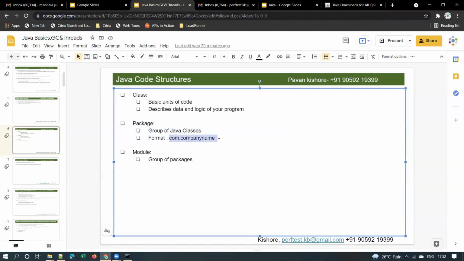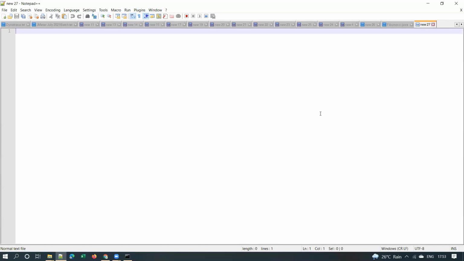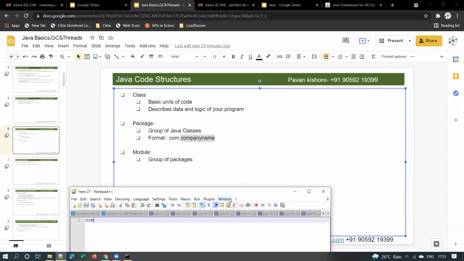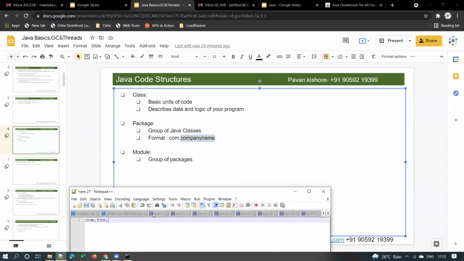The format will be something like this: form.company name. For example, when a Java developer is working on a project in TCS, they follow this naming convention. They give the package structure like this: form.tcs. They will give the company name over here. Got it?